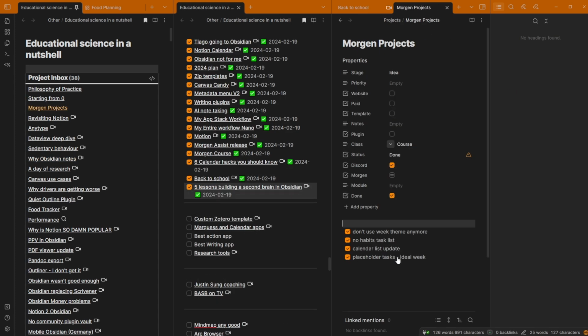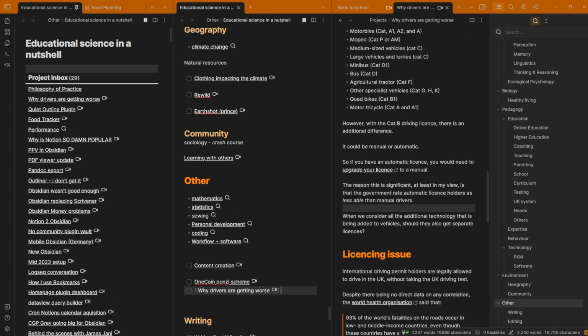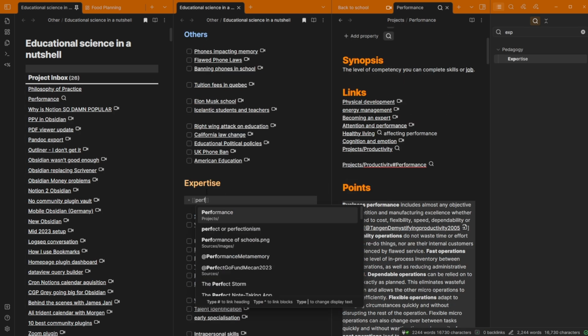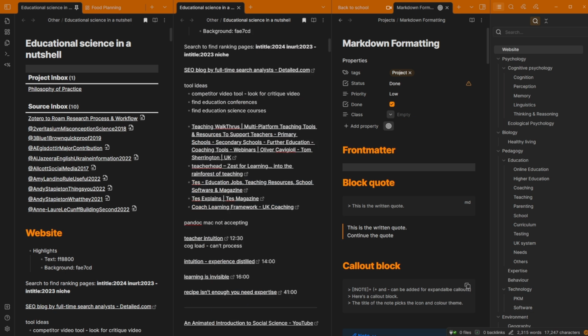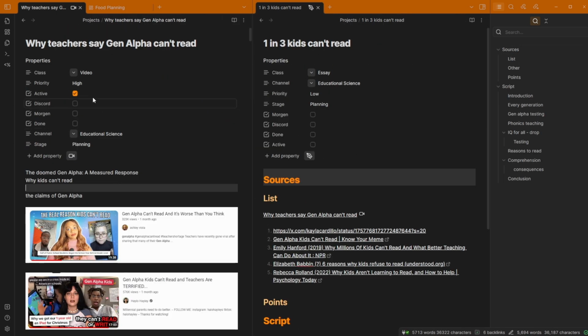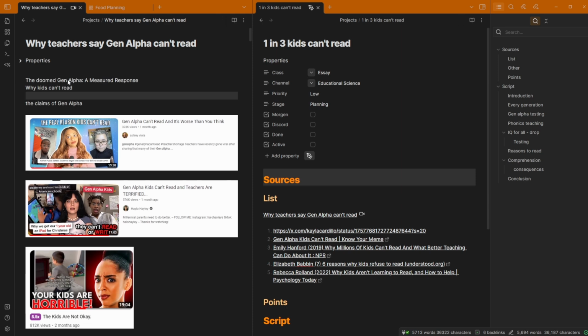And I'm just doing the same thing over and over, just putting them into a place in the main file that makes sense to me underneath a heading so I can find it again, or just deleting the project because there was no actual notes in it, it's just an empty file. Right, now that that's all cleared up, I've got the two main files open. I've got my video essay over here. I'll close down the properties.